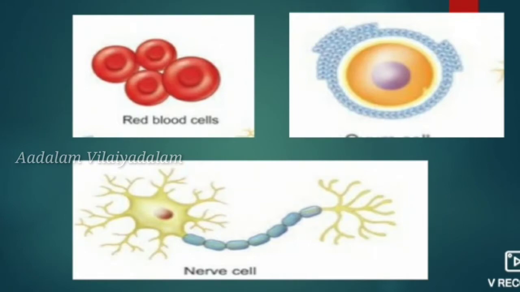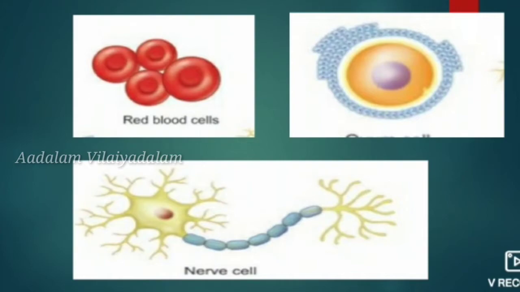And in our human body, the smallest cell is the red blood cell, RBC, whose diameter is 7 micrometer. It is present in the blood and is responsible for the red color of the blood, and hemoglobin is present in the RBCs, which perform many functions. So it is very important. The smallest cell present in the human body is known as RBC, and its size is 7 micrometer in diameter.